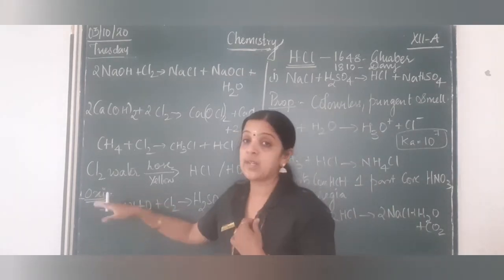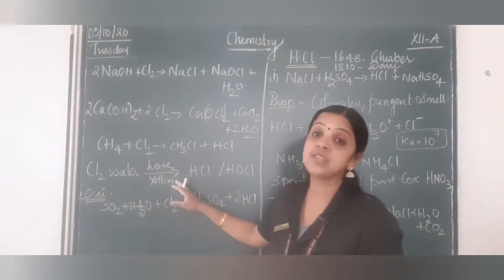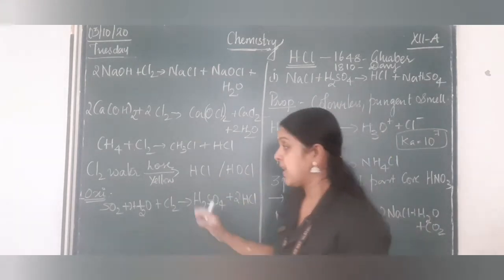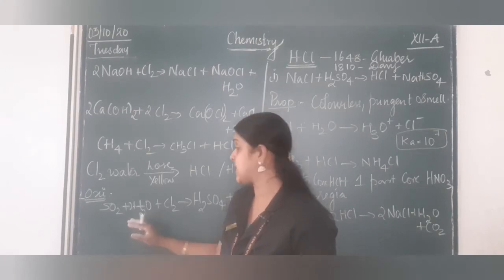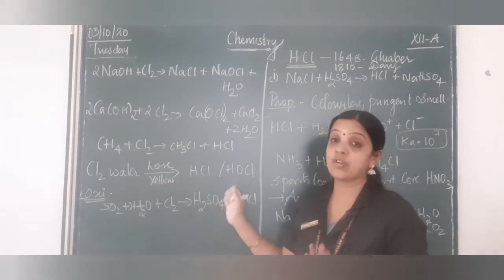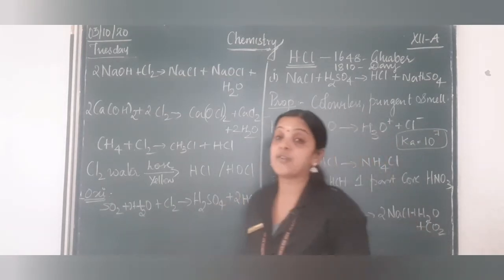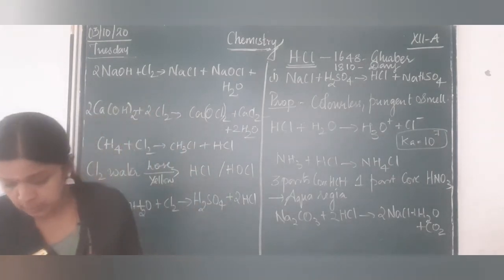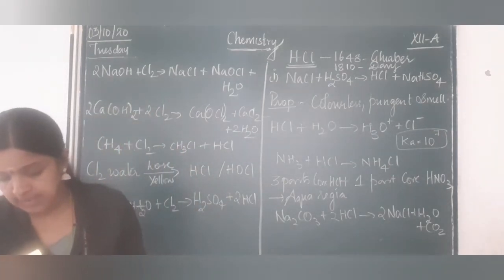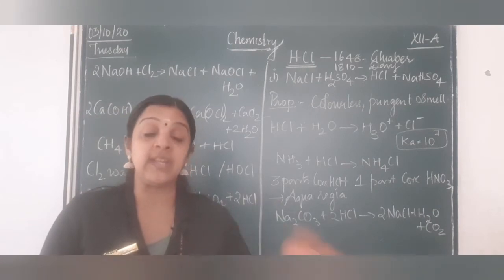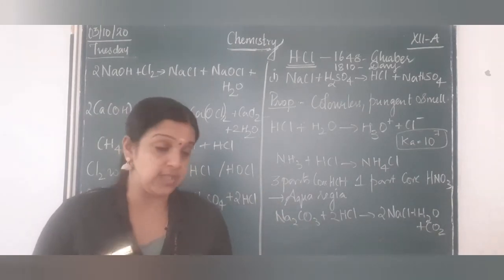Now this chlorine water, when kept for a long time, tends to lose its color because of the formation of HCl and HOCl. It also acts as a very good oxidizing agent, like it can convert sulfur dioxide to sulfate, that is, the oxidation state of sulfur changes completely. So that is a very good oxidizing agent also. Some of the uses of chlorine are in bleaching wood pulp, in extraction of gold and platinum, and in sterilizing drinking water. So in many areas chlorine is widely used.